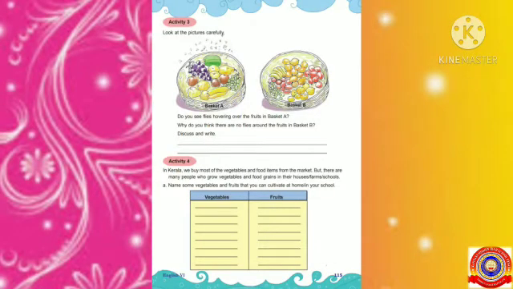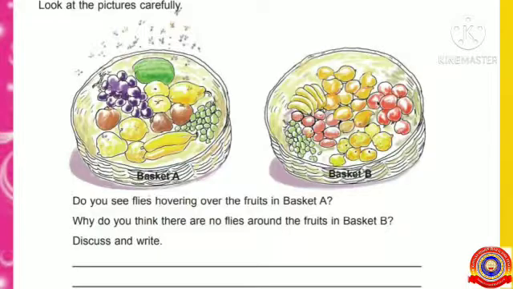Students, now all of you take page number 115. Look at activity 3. Look at the pictures carefully. Two pictures are given here. What can you see in these pictures? Yes, very good. Here you can see two baskets which contain some fruits. Look at the question given there. Do you see flies hovering over the fruits in basket A? Yes, flies are hovering over basket A.